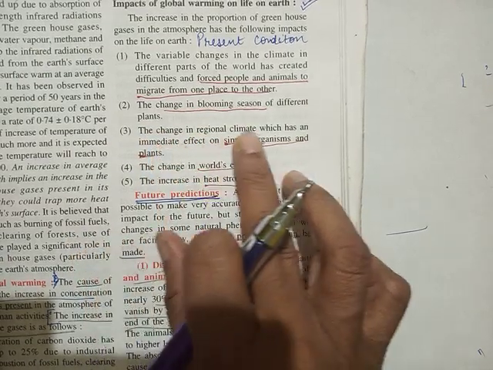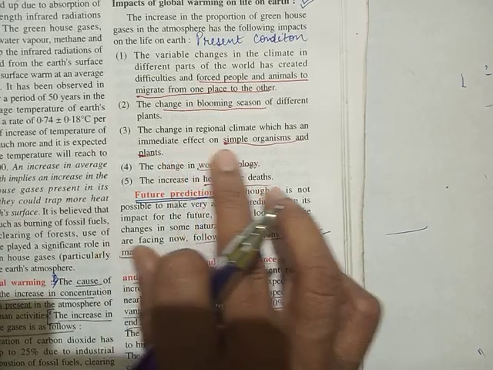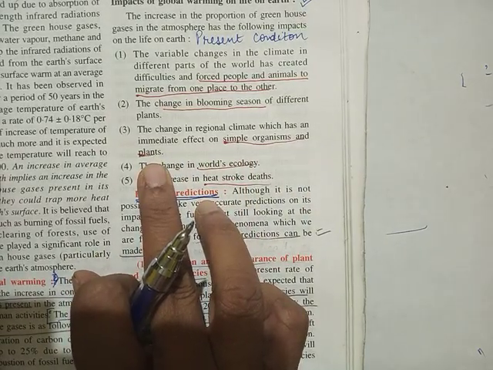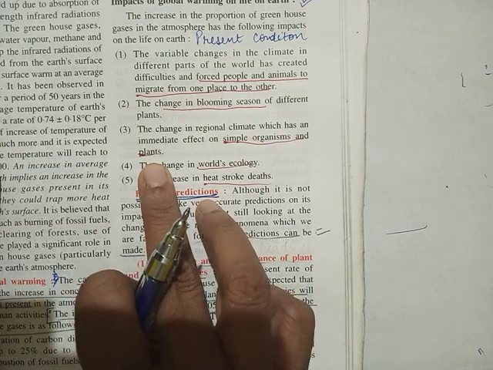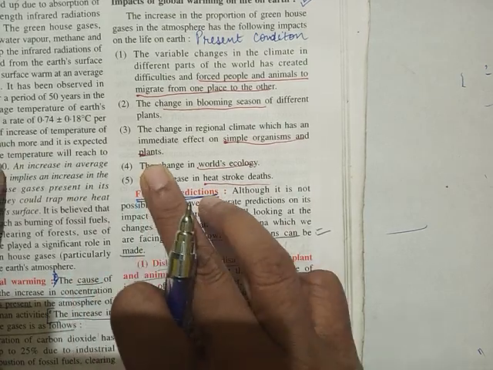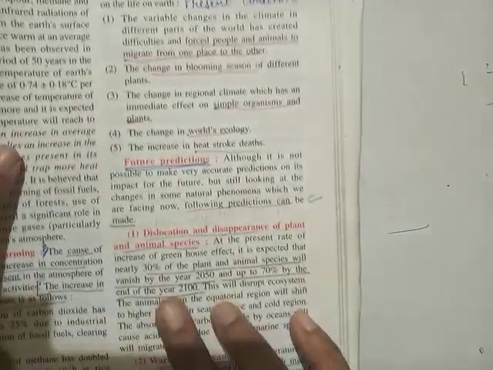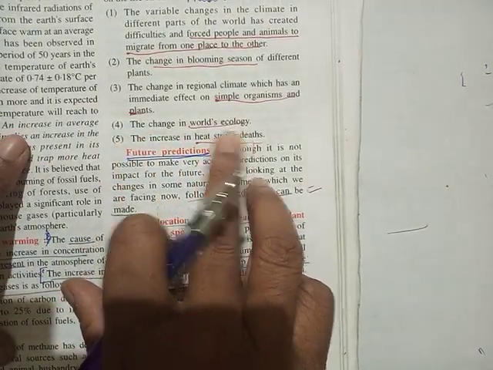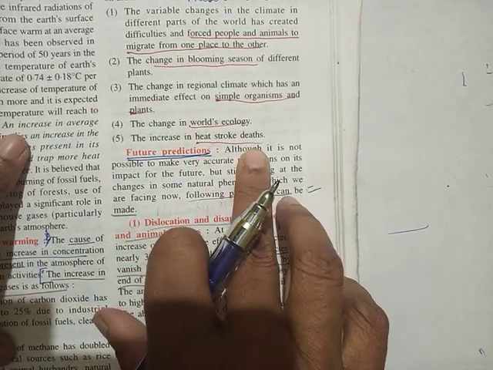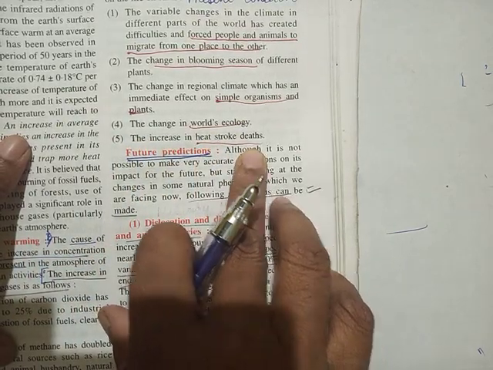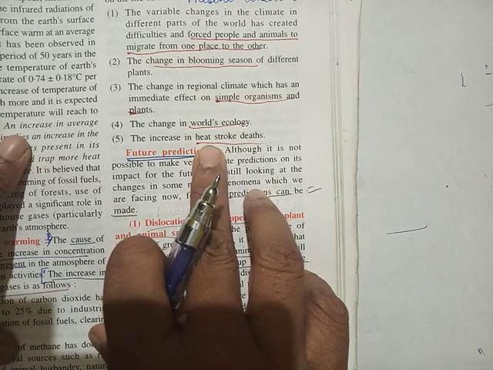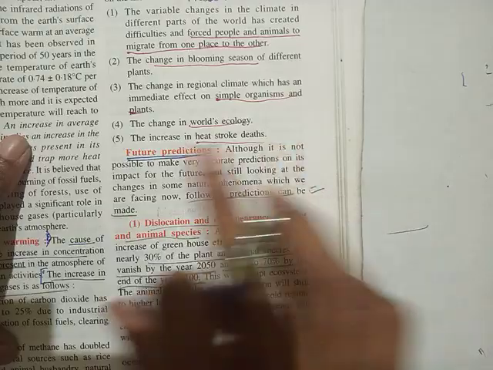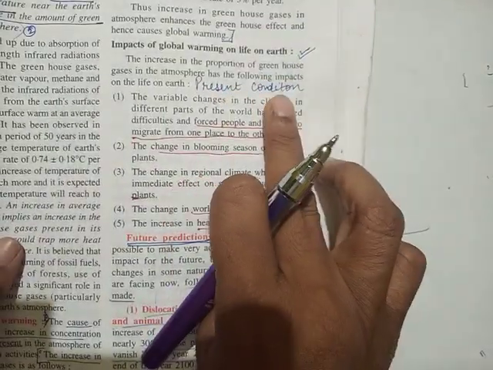Third one, change in regional climate, which has an immediate effect on simple organisms and plants, the ecosystem, and even the bacteria and fungi get affected. Then fourth one, change in world's ecology. Fifth one, increase in heat stroke deaths. These days it's so common. When the temperature soars so high, many deaths happen due to heat stroke. So this is the present condition.